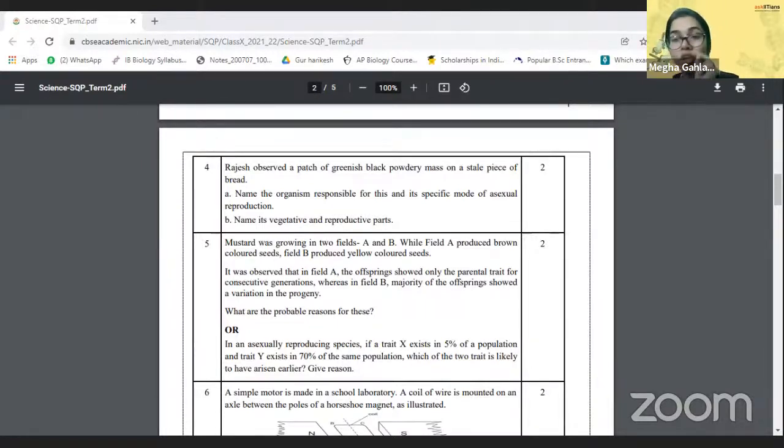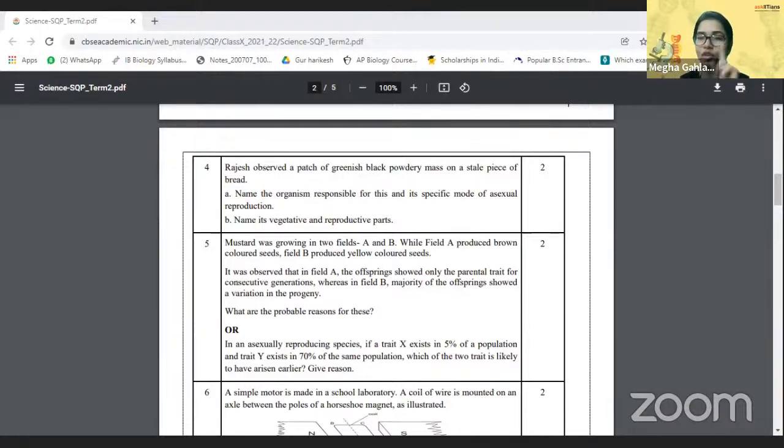Make sure to write the keywords and to underline them. You do not need to draw the figure here, it's just a 2 marks question, but you definitely need to underline the keywords. This is a very foolproof way of attempting a paper.